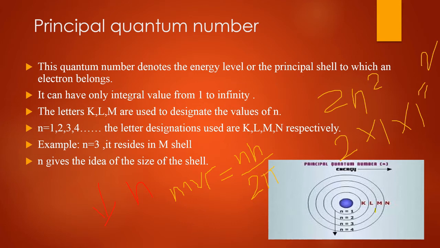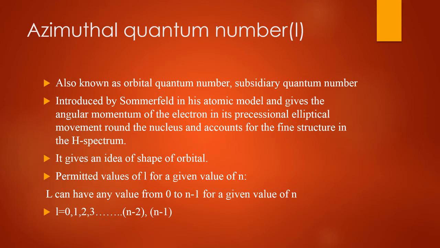This is the formula from which we can calculate the angular momentum with the help of the principal quantum number. This is the principal quantum number. Always remember the value of n is always 1, 2, 3, 4, but not 0. The principal quantum number cannot be 0. Next slide.